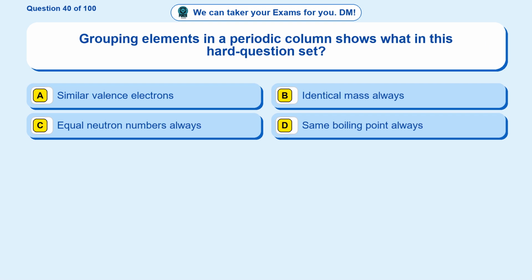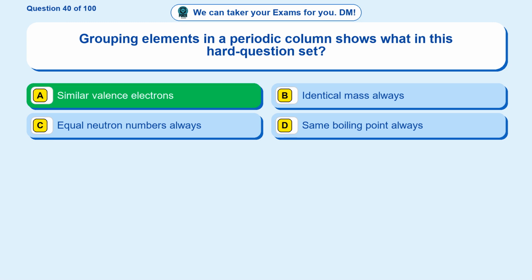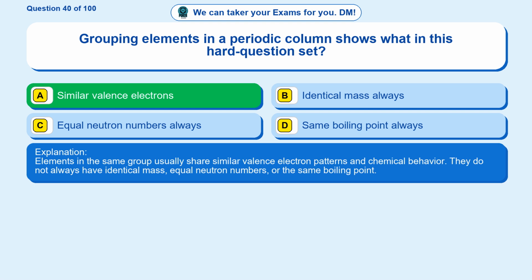Question 40. Grouping elements in a periodic column shows what in this hard question set? Option A, similar valence electrons. Option B, identical mass always. Option C, equal neutron numbers always. Option D, same boiling point always. The correct answer is option A, similar valence electrons. Elements in the same group usually share similar valence electron patterns and chemical behavior. They do not always have identical mass, equal neutron numbers, or the same boiling point.